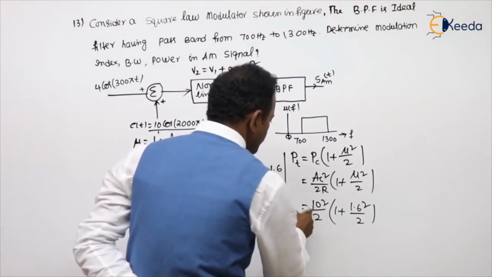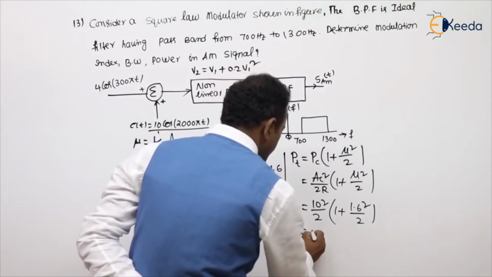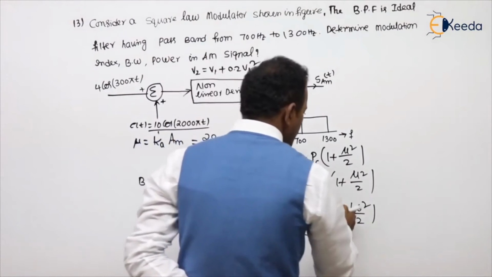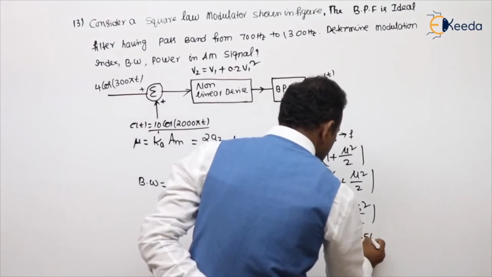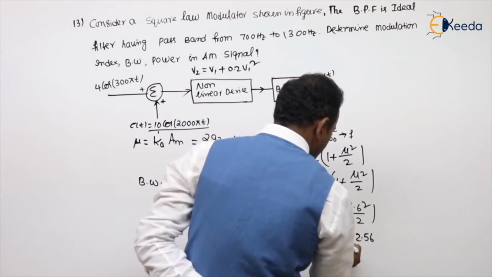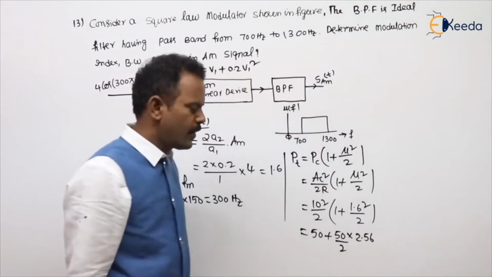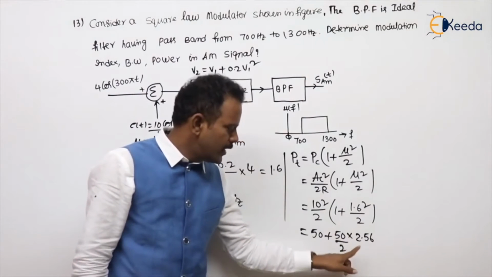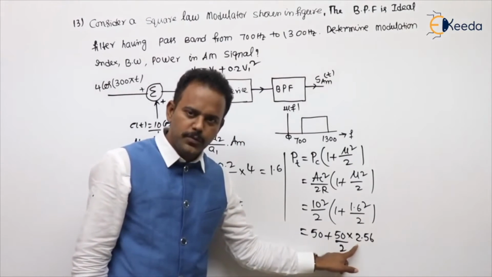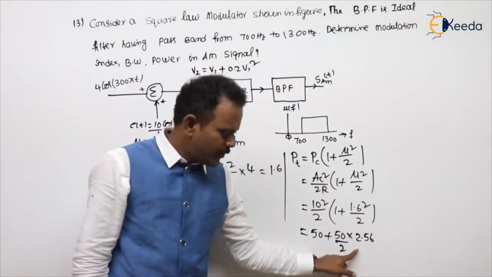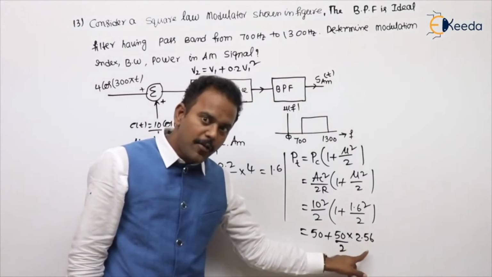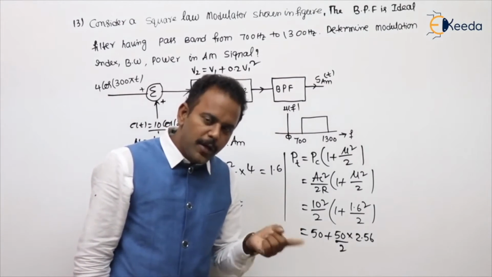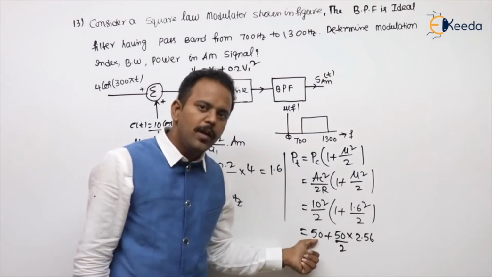Then what value will come? 10 square is 100 by 2, 50, plus 50 into this, which is 2.56 divided by 2. 50 by 2 will be 25. 25 into 2, how much? 25 into 2 is 50, and another 0.5 is there, half of that 25, half will be 12, you can take. 50 plus 12 is 62, 62 plus 50 is 112.